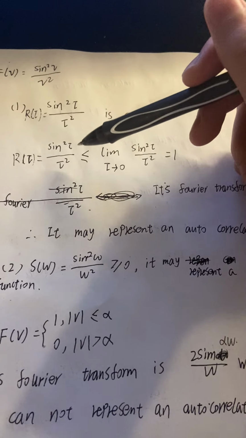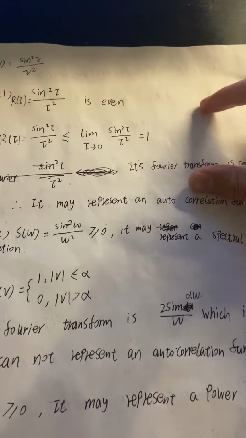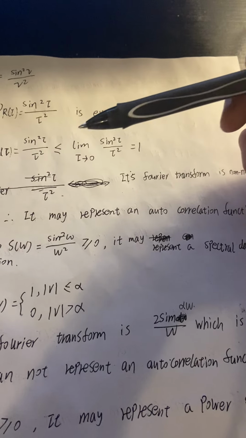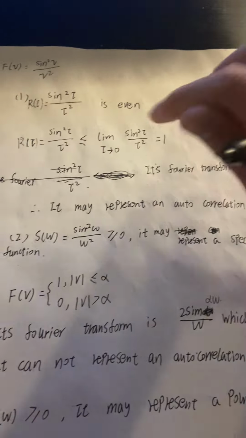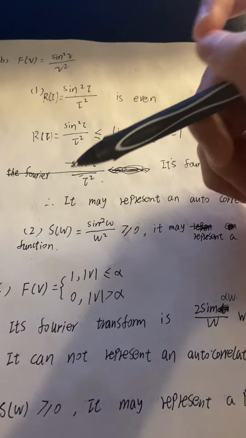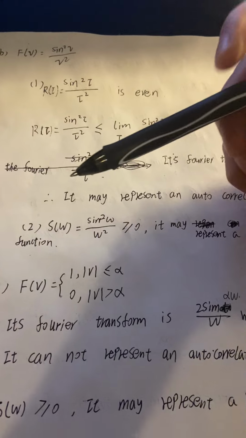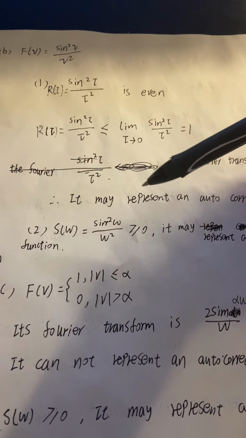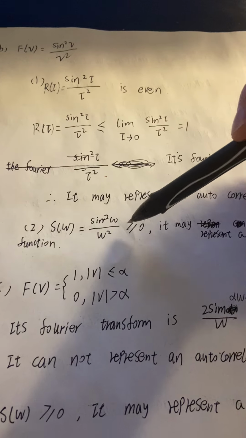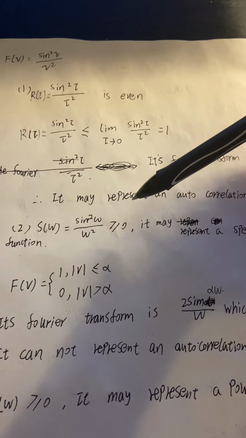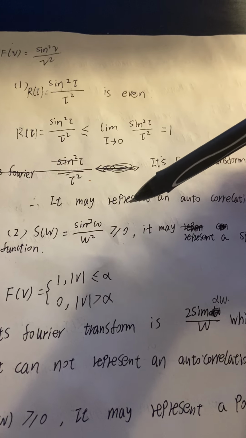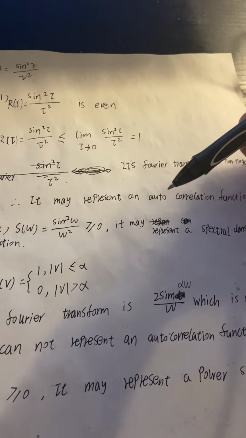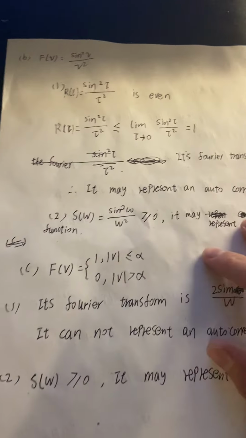So it is less than or equal to 1, and its Fourier transform is non-negative, so it can represent an autocorrelation function. And now we look at the power spectrum: S of omega is equal to sin²omega divided by omega squared, and this function is greater than or equal to 0. So it is non-negative. It can represent a spectral density function.